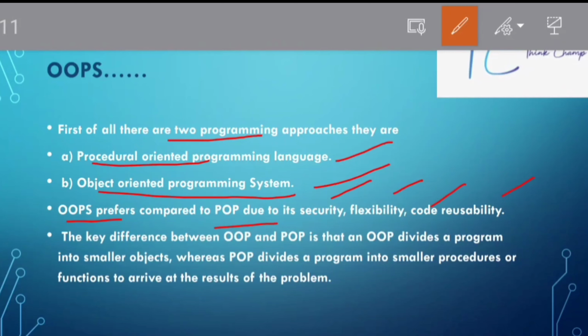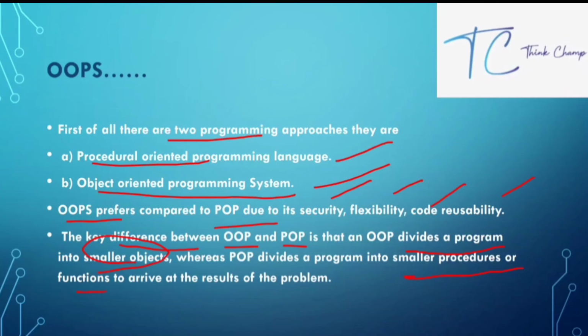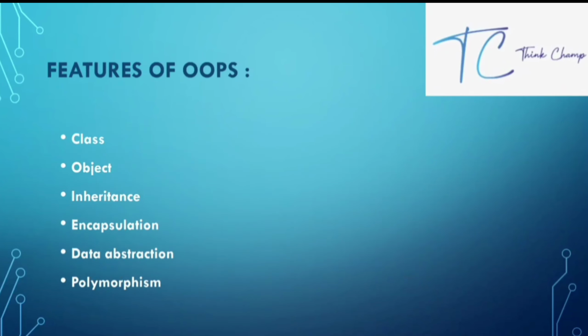The main difference between OOP and POP is that OOP divides a program into smaller objects, whereas POP divides a program into smaller procedures or functions to arrive at the results of the problem. So the main reason behind the major use of OOPS compared to the other programming structure POP is that it is safe and secure.